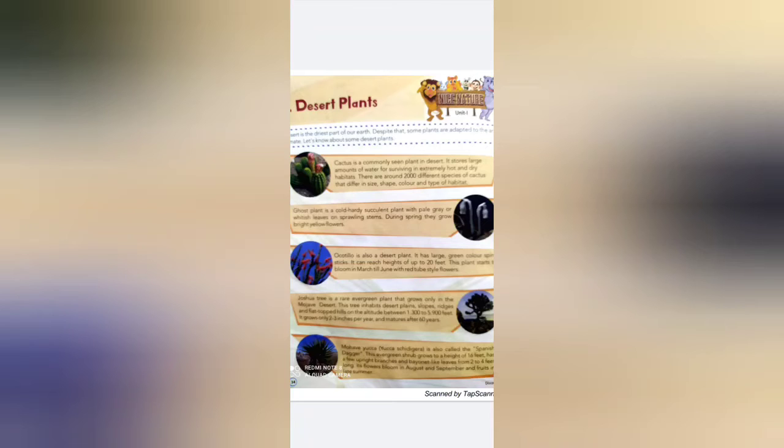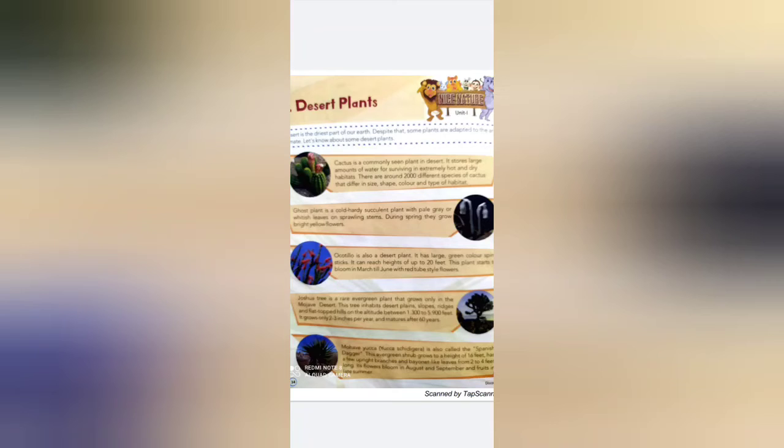Joshua tree. Joshua tree is a rare evergreen plant that grows only in the Mojave Desert.